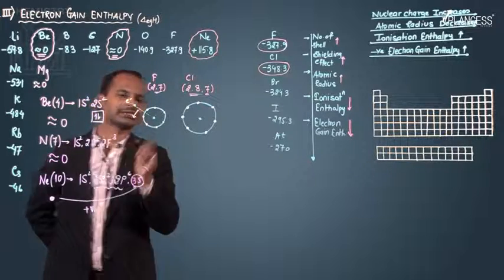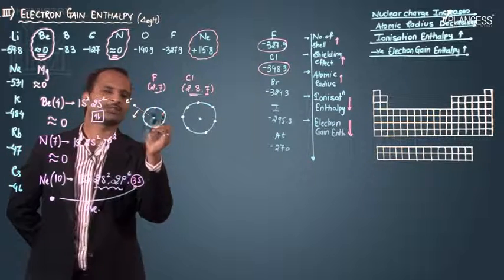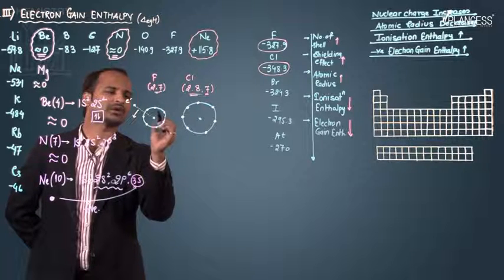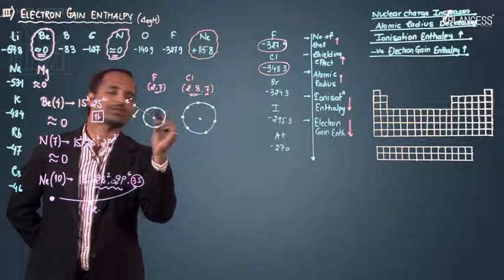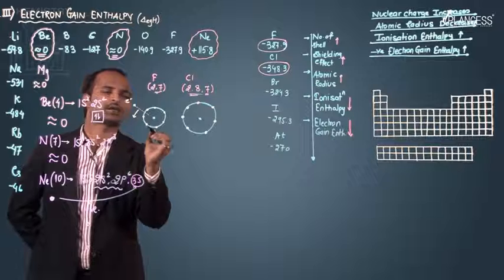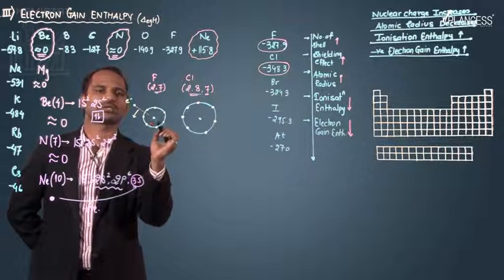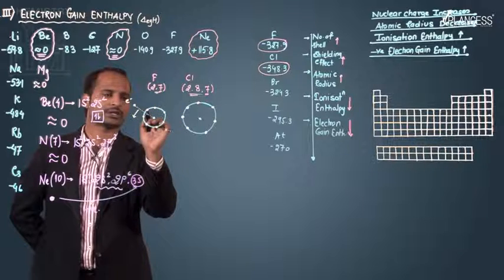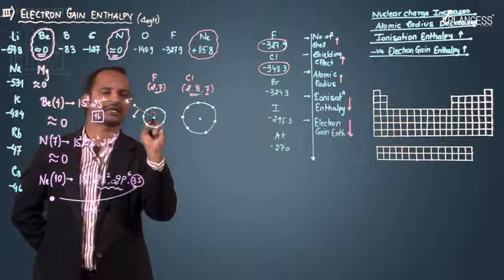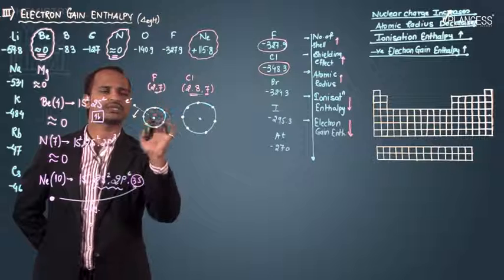But what happens here? Since the size is very small, the outermost shell is small, having 7 electrons. So on the outermost shell the electron density increases. Due to the small size and the large number of electrons in the outermost shell, the electron density increases, that is, the negative charge on the shell increases.